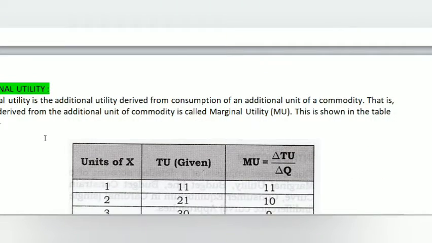Now let us know clearly about the marginal utility of a commodity.